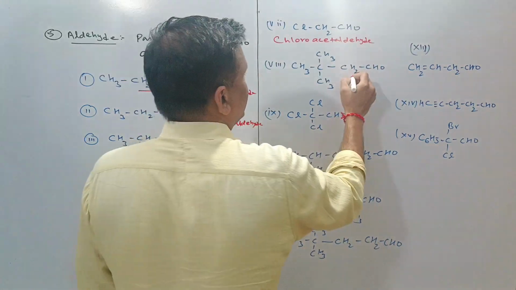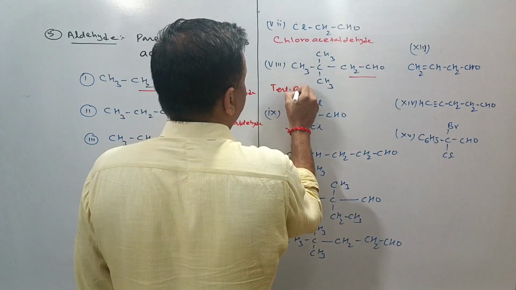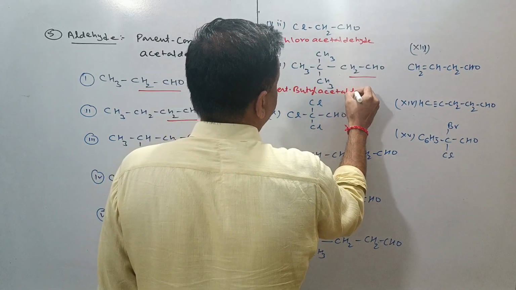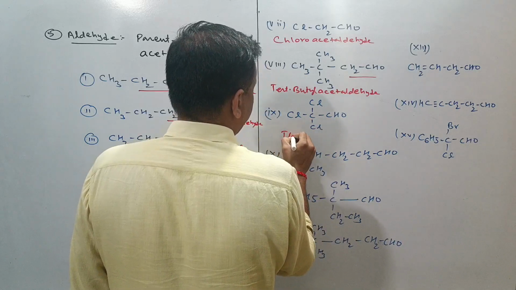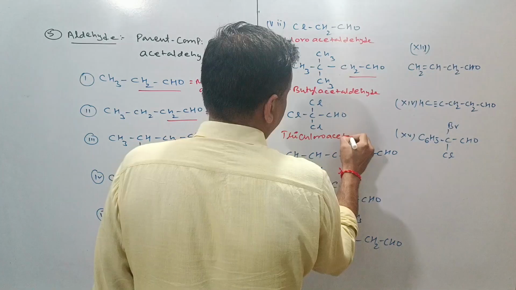This is acetaldehyde and this is tert-butyl, so you will call it tert-butyl acetaldehyde. This is trichloroacetaldehyde.